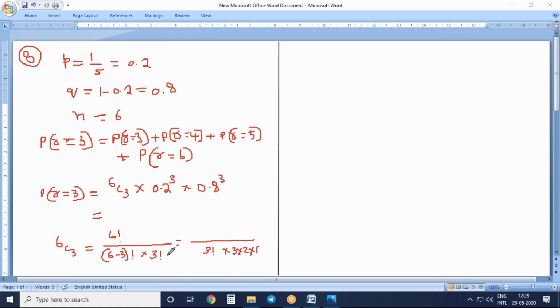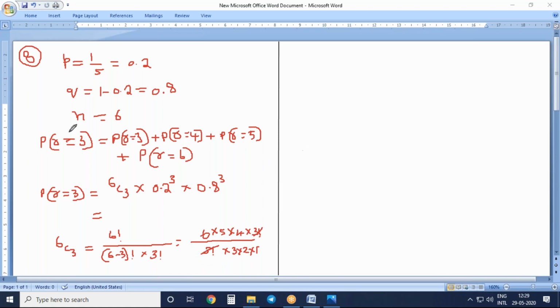So this one I expanded. Next I'll expand the numerator part: 6 into 5 into 4 into 3 factorial. So 3 factorial, I'm going to cancel.